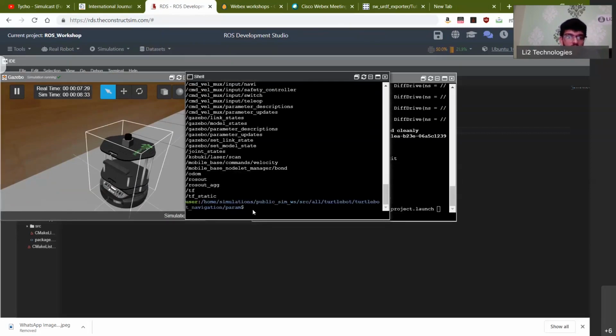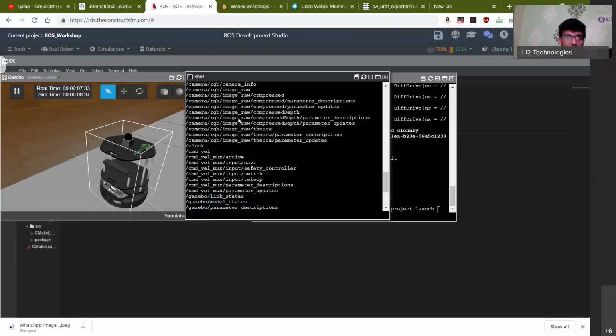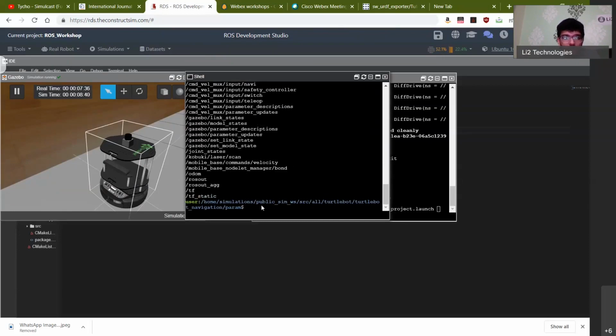Okay, so now that we understood that there are these topics which are published because of loading this robot, let's also view what the contents of this particular message are. There's another command which is called rostopic echo, followed by the topic whose messages you want to see. So echo is basically a command that shows you what message is published under the topic. You'll just have to type in /o and then press tab to complete. It'll complete it for you. And then I'm going to see what is the type of data which is published under /odom.